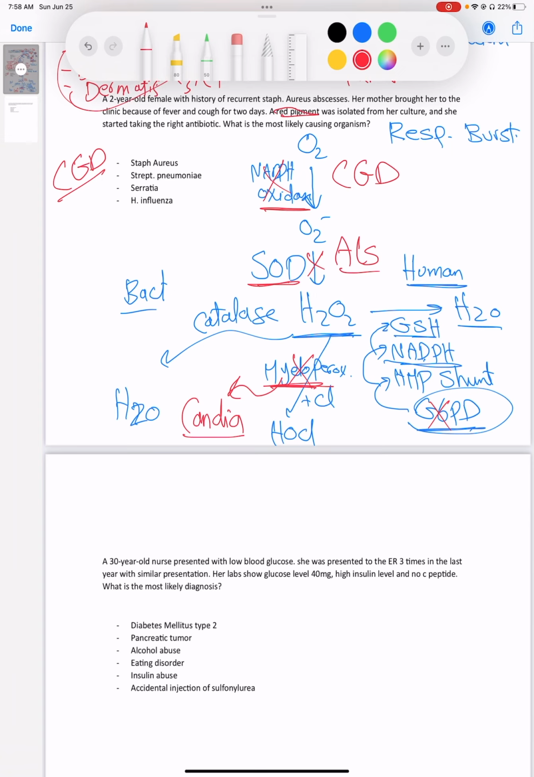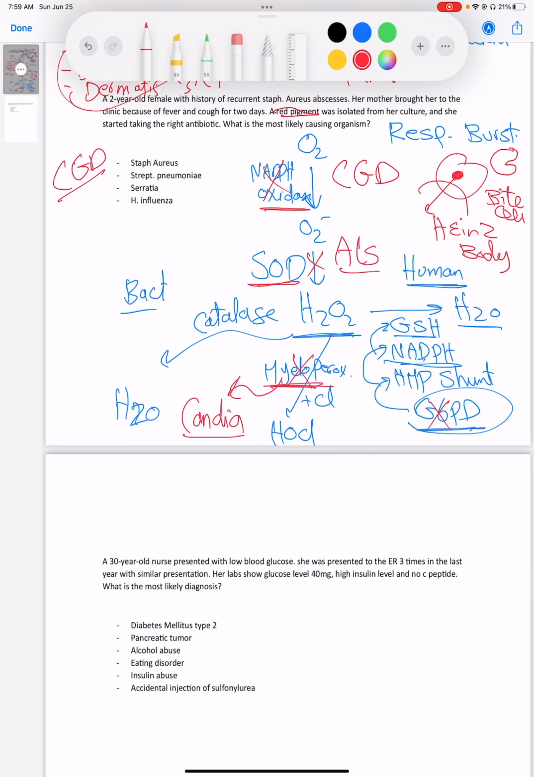So H2O2 is going to accumulate inside the cell, okay, and it's going to denature proteins and make something called Heinz bodies. Heinz body is basically denatured protein from the H2O2. Phagocytes recognize Heinz bodies and bite them just to get rid of them, and they give something called a bite cell, which is basically like this, okay? So that's G6PD deficiency, okay?